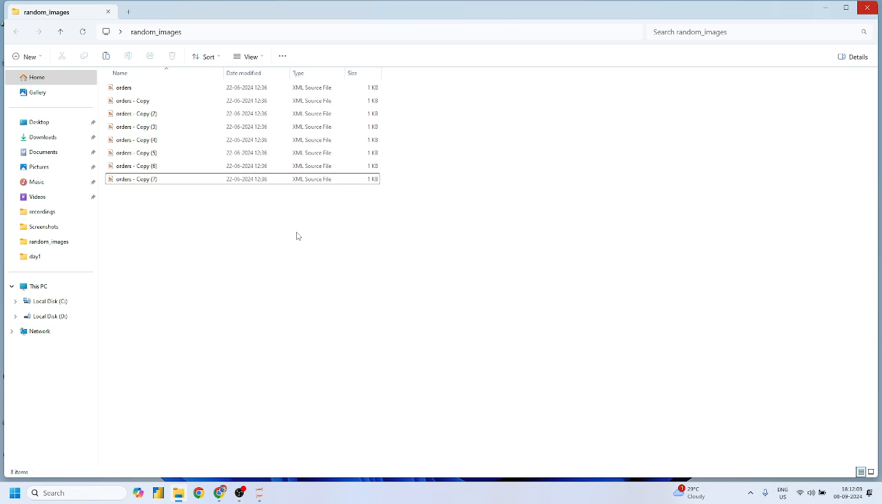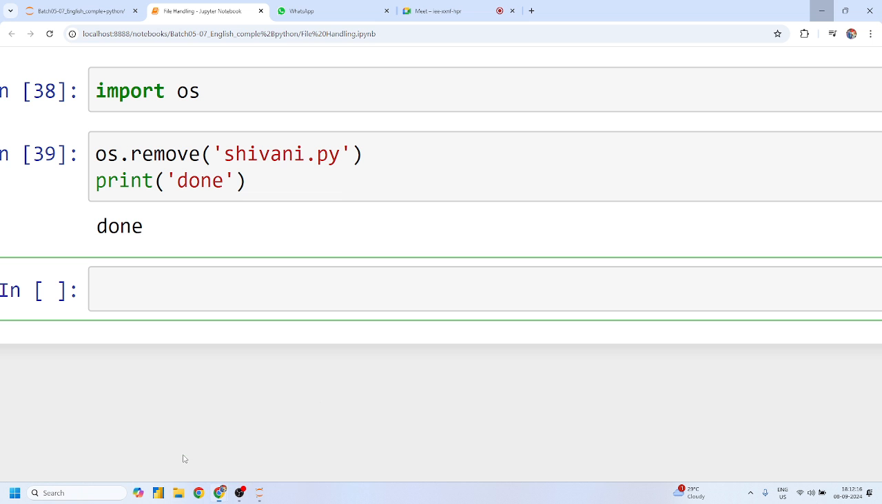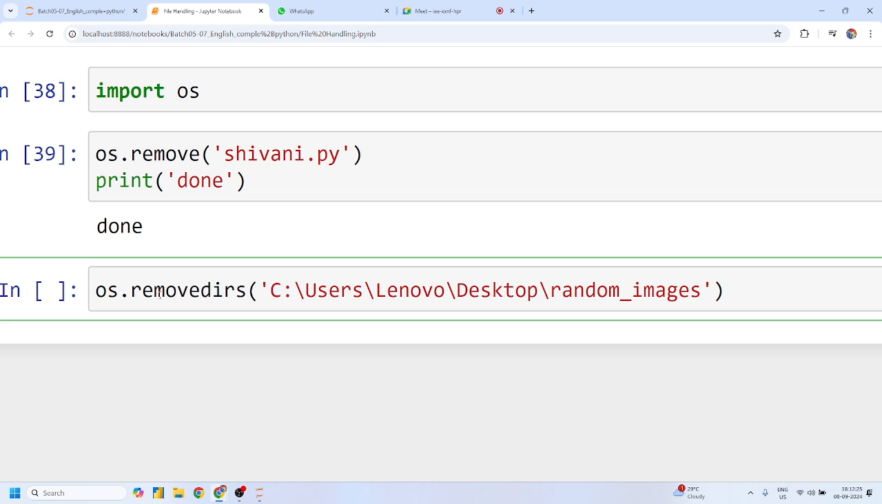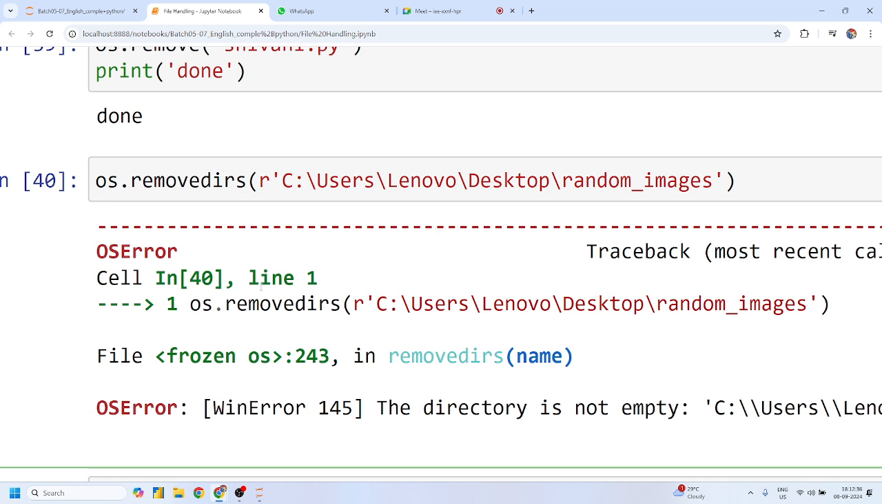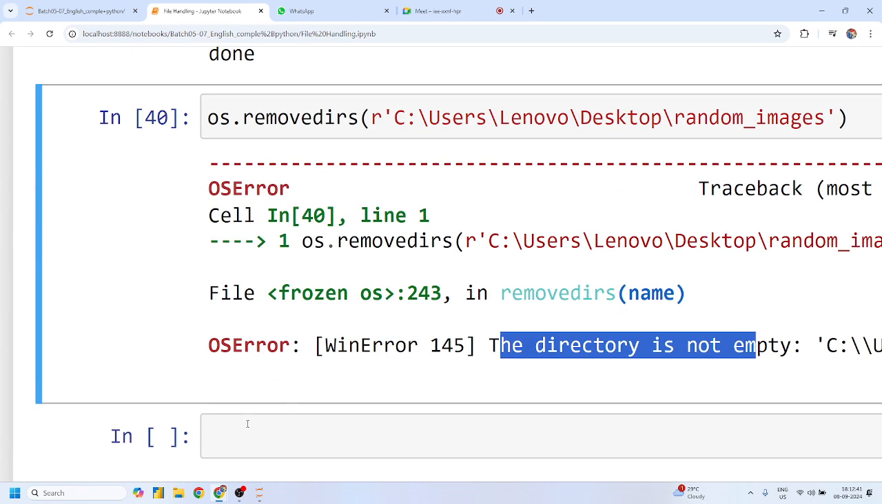But this is the basic method. I want to delete all these files with the help of Python code. Now what you have to do, Mohit, is copy this folder path. Now you can simply write os.rmdir, but the problem is this directory should not contain any files. As of now we know that this particular directory has all the files. If I run this, I'll get an error that says the directory is not empty. Yes or no, Shivani?